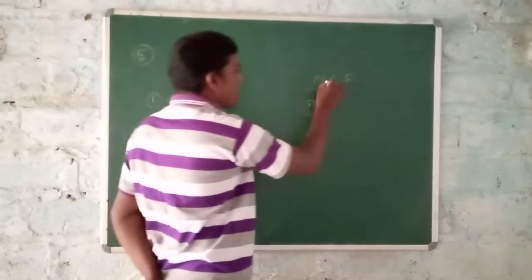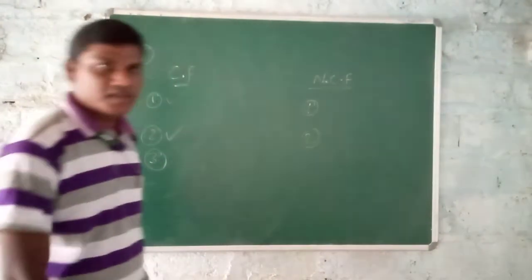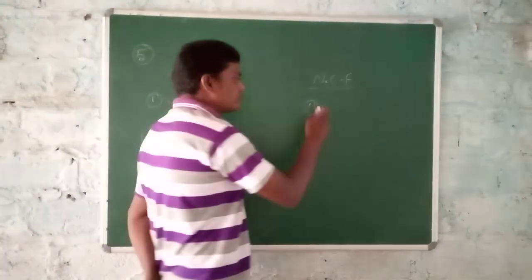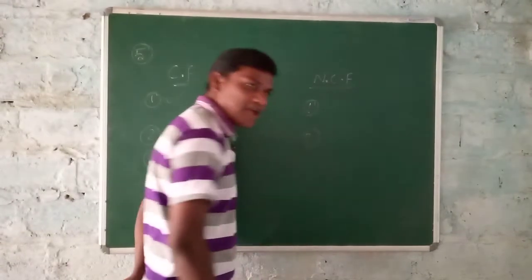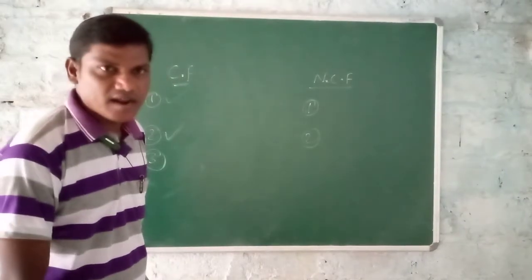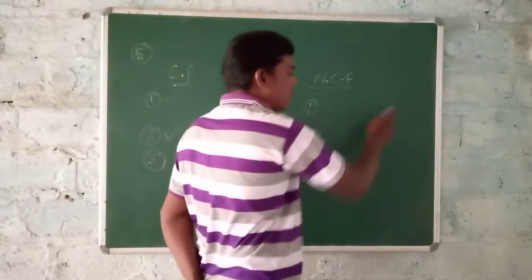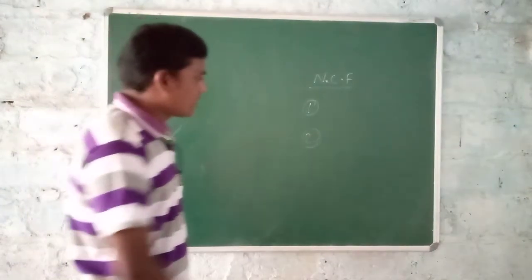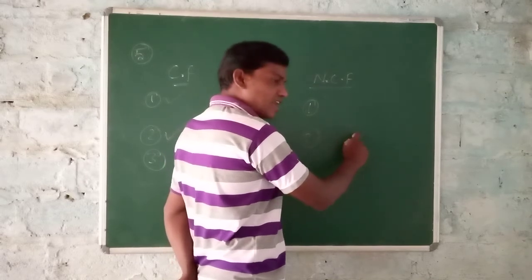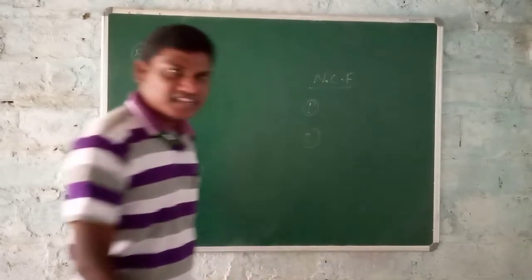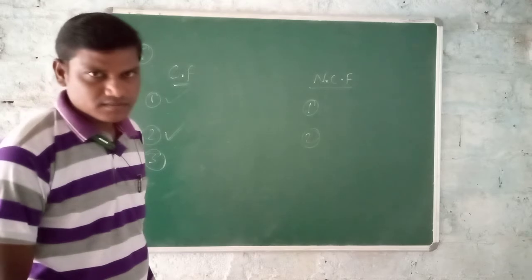Next, under the non-contact force, we write: a safety pin attracted by a magnet. Is it a daily life example or not? A safety pin attracted by a magnet. Next one: any object on the earth is attracted by the earth's gravitational force.